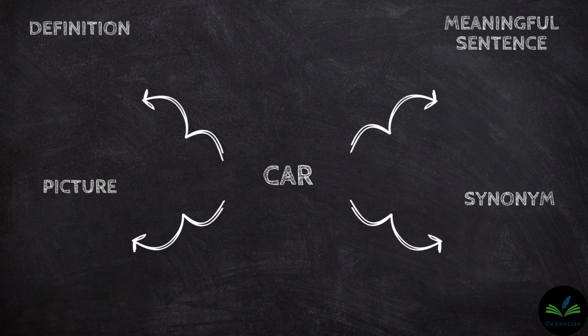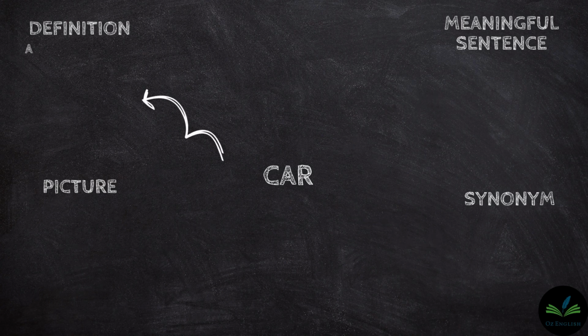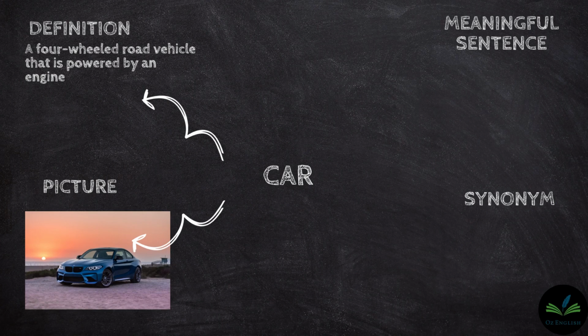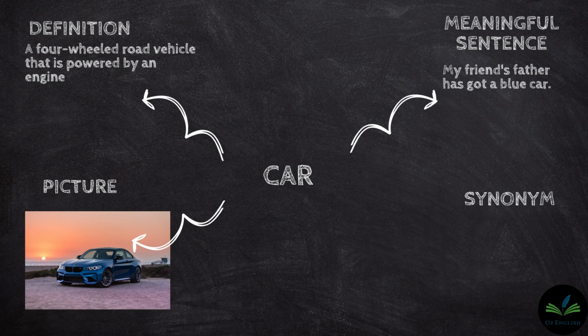Our last word is car. What is a car? It's a four-wheeled road vehicle that is powered by an engine. And here is a picture of a car. My friend's father has got a blue car. Car has the same or nearly the same meaning with auto and automobile.